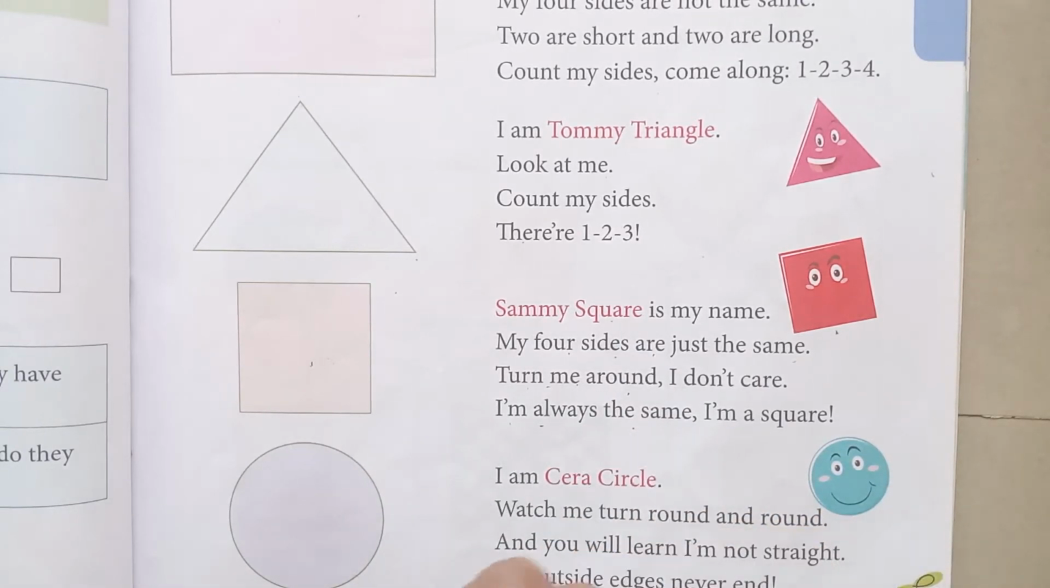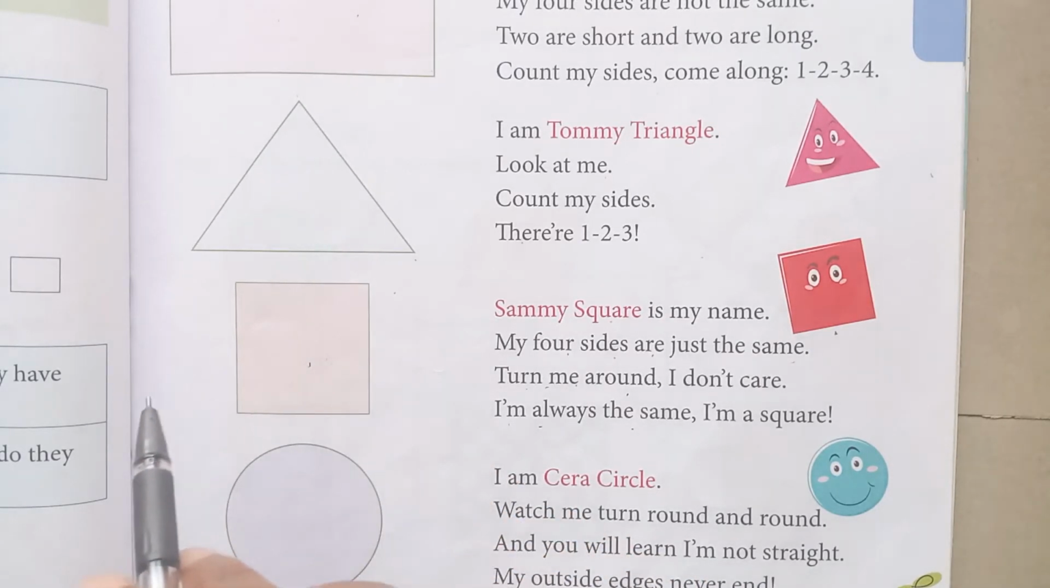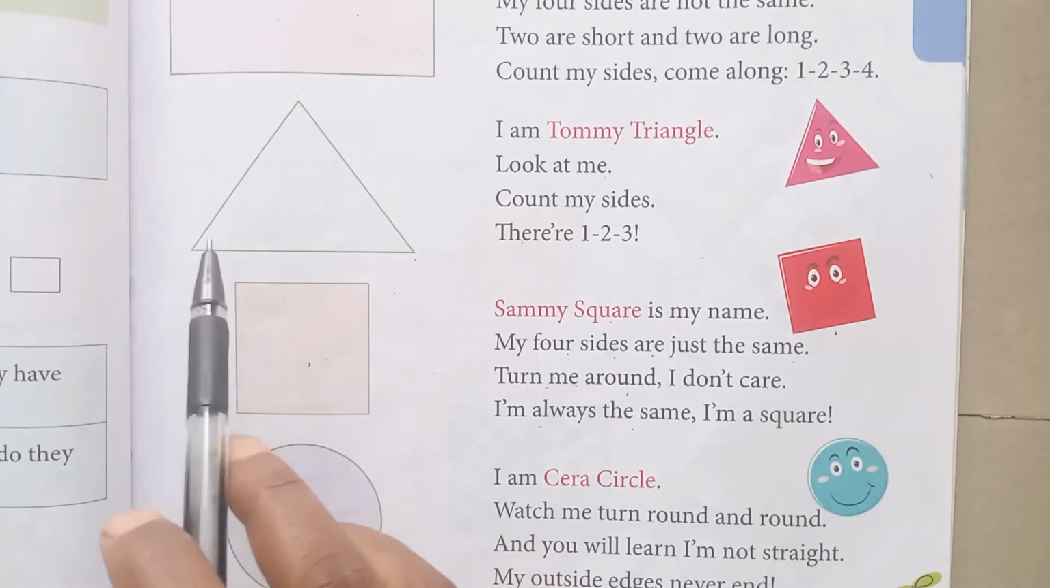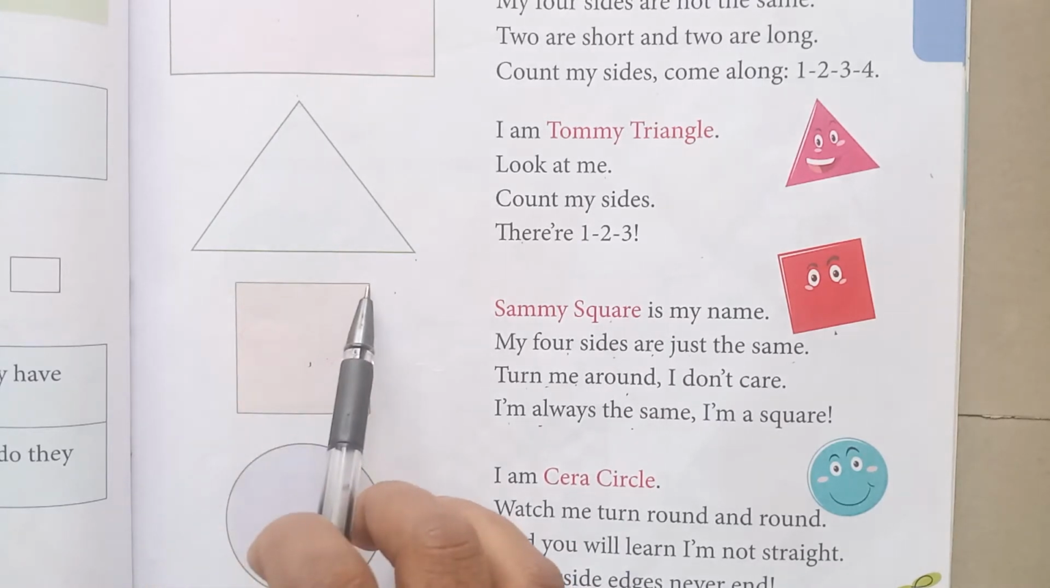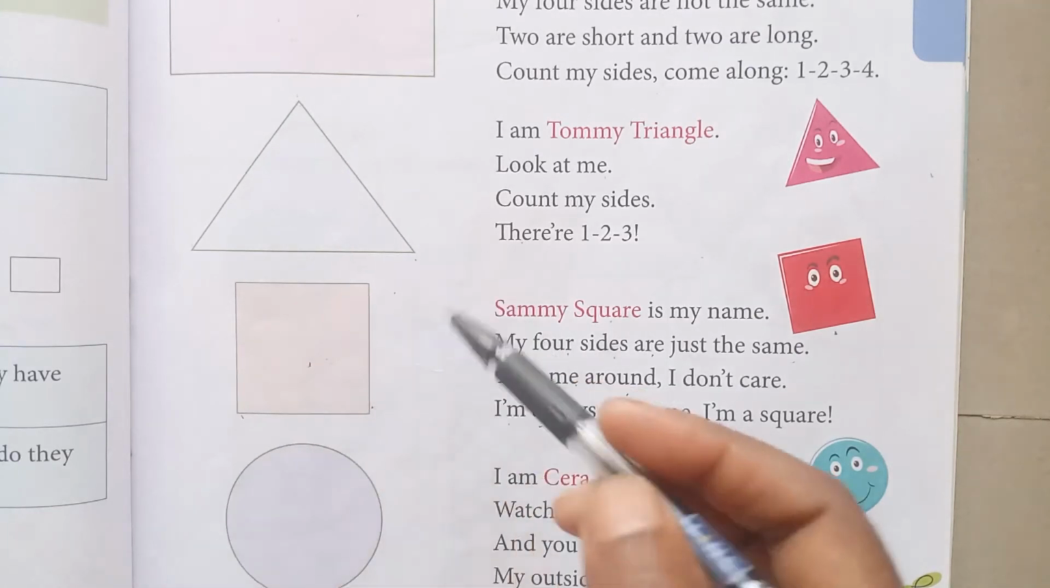I am a square. Yes, okay. If you turn me anyhow, I am the same. I will remain the same because I am a square. See, this square's four sides are the same. Yes, 1, 2, 3 and 4.